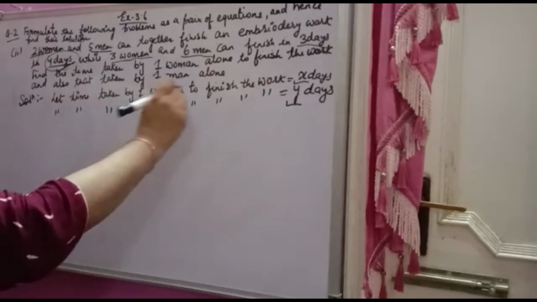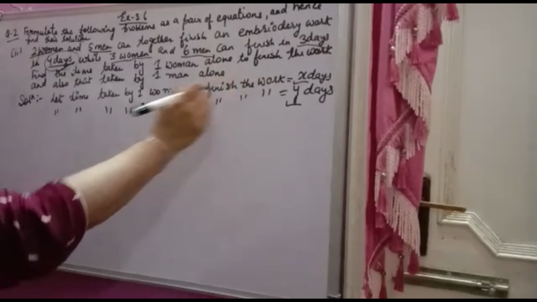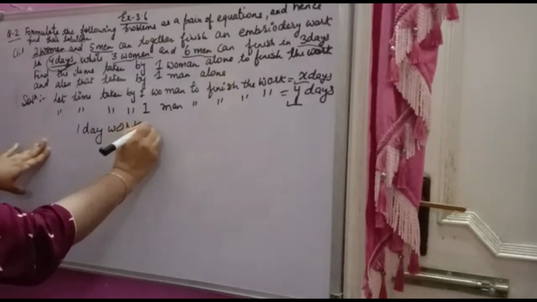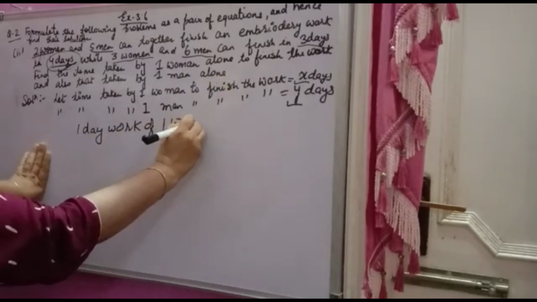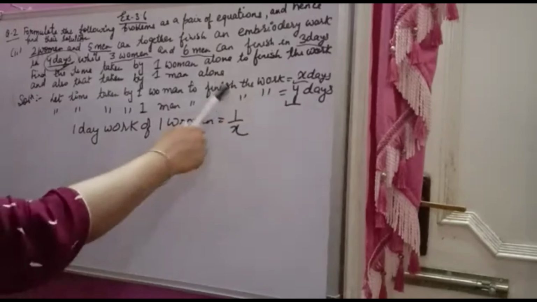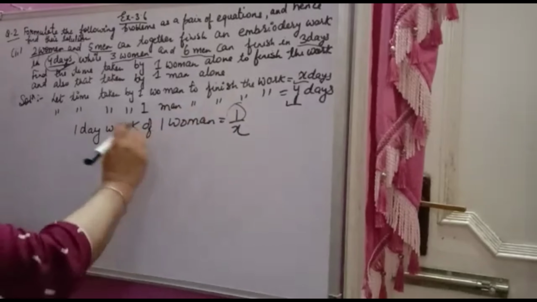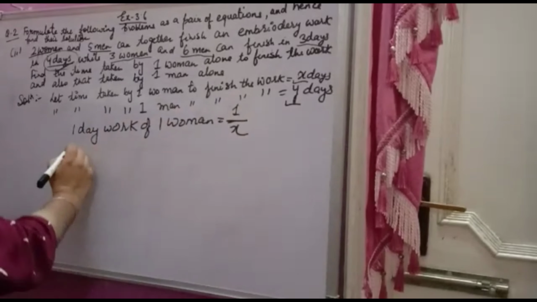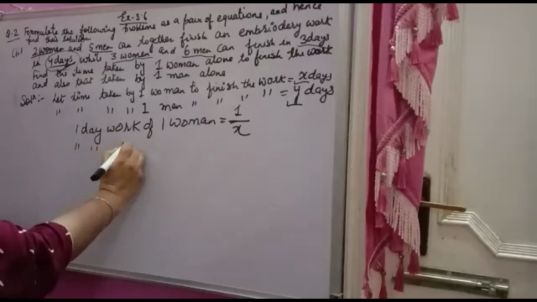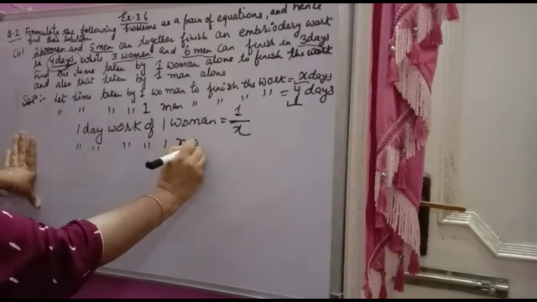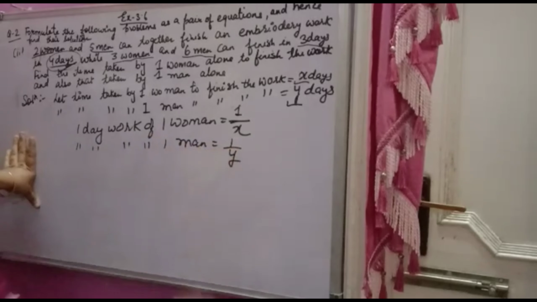Now time taken by one woman to finish the work is x days. So 1 day work of one woman will be 1 over x, because full work you are considering 1. Same way 1 day work for one man will be 1 over y.